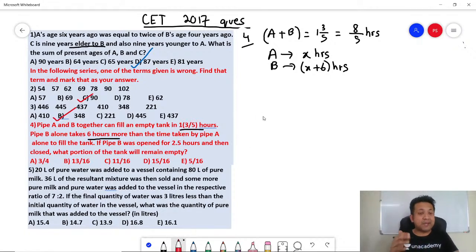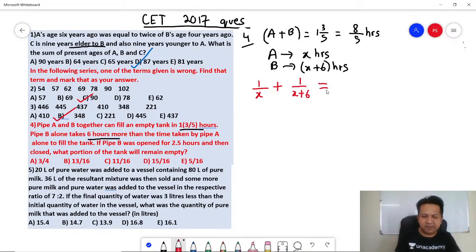Remember, A plus B in 1 hour. So in 1 hour, A fills 1 by X, and in 1 hour, B fills 1 by X plus 6. Will you agree? A fills the entire tank in X hours, so in 1 hour, 1 by X. B fills the entire tank in X plus 6 hours, so in 1 hour, 1 by X plus 6.